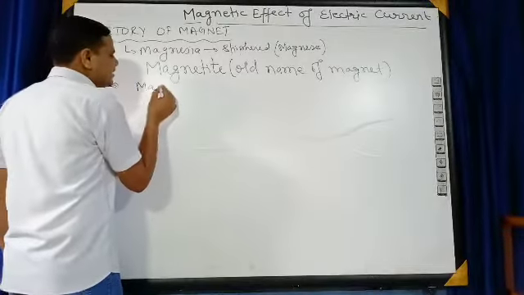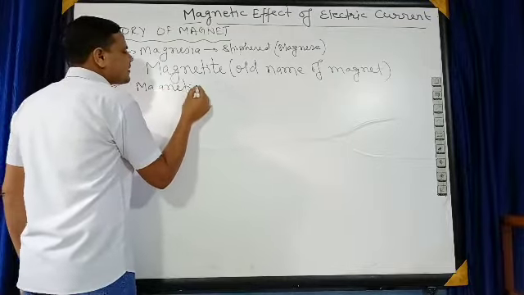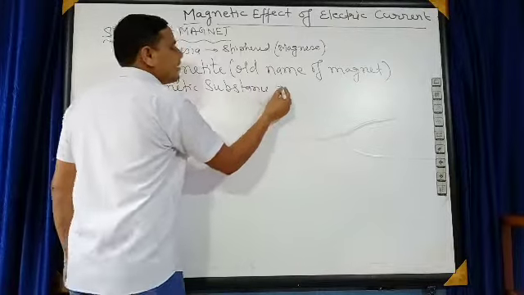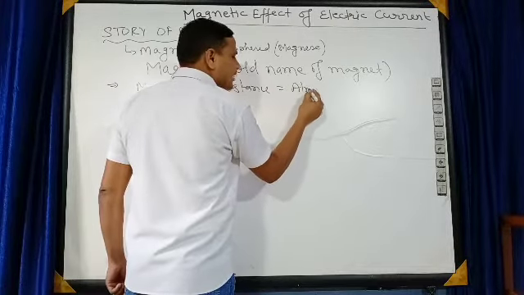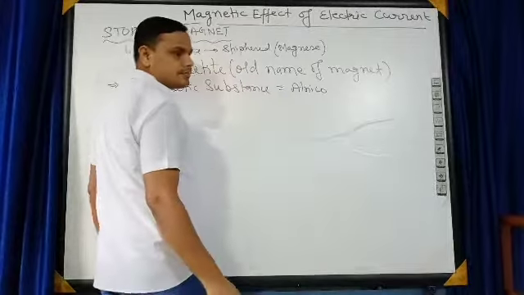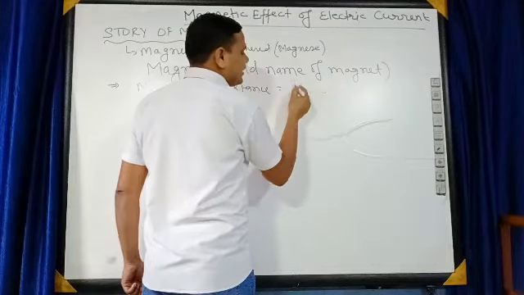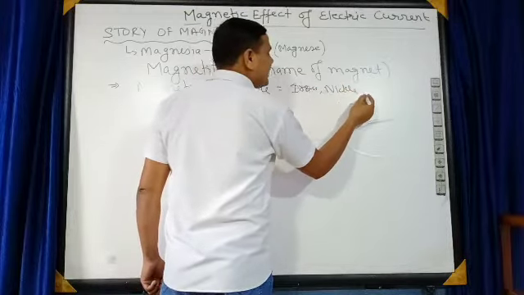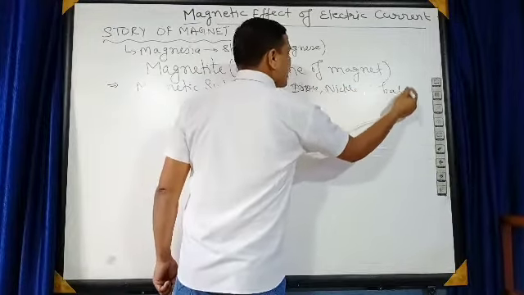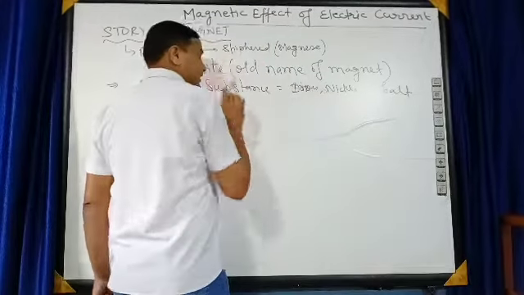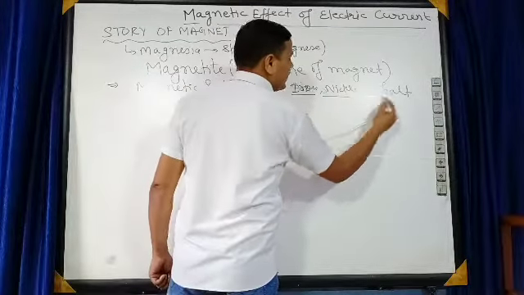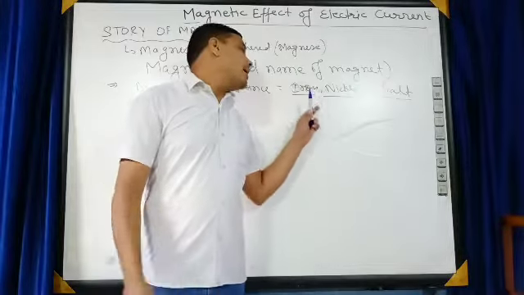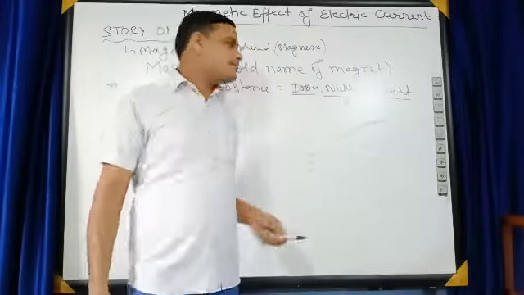That is known as magnetic substances or materials. A magnet will attract alnico, iron, nickel and cobalt. It will attract only the particles made up of iron, nickel or cobalt.